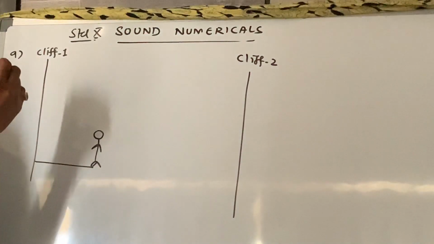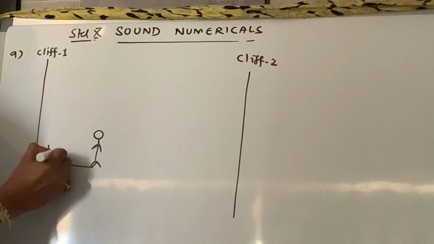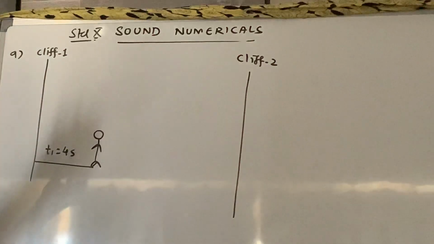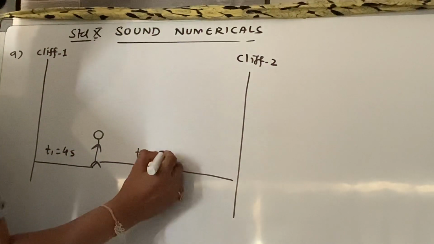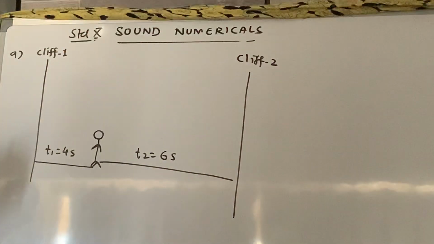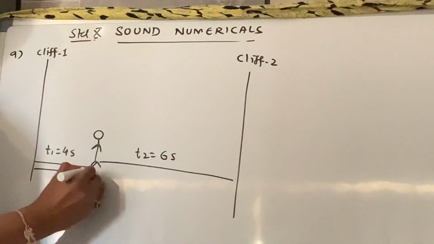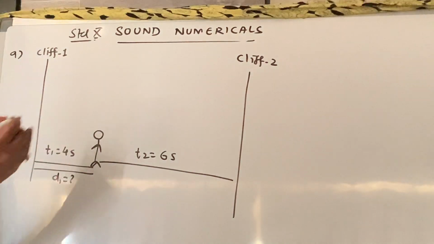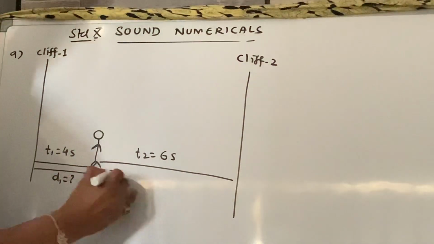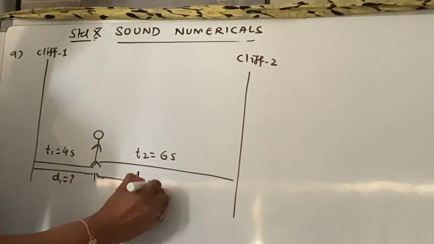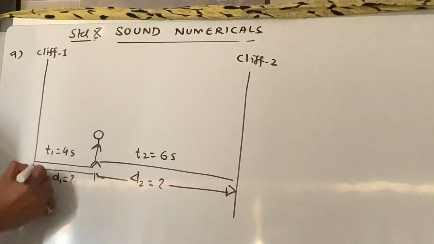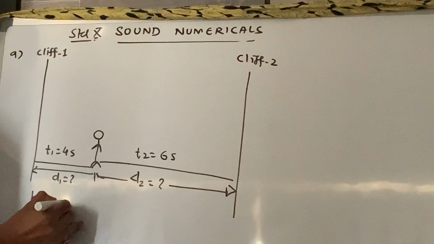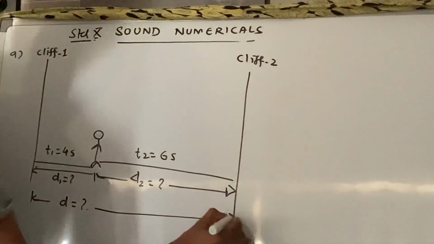This is the nearer cliff, so the time for this is given as 4 seconds. This is a little far, so the time t2 is given as 6 seconds. That is the time for the echo. Let the distance between the person and cliff 1 be d1, which is unknown, and the distance to cliff 2 be d2, which is again unknown. And they want the distance between cliff 1 and cliff 2, d, which is also unknown, right?